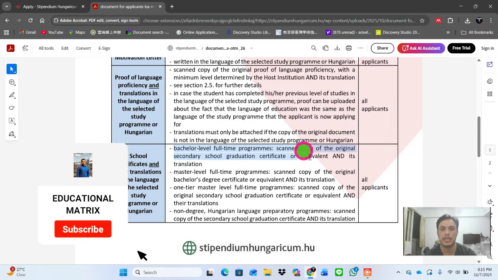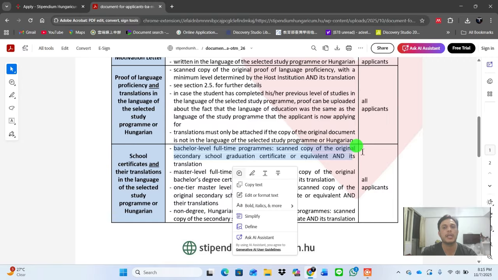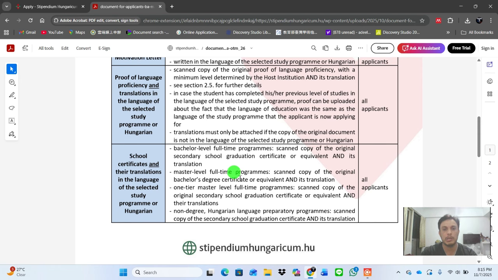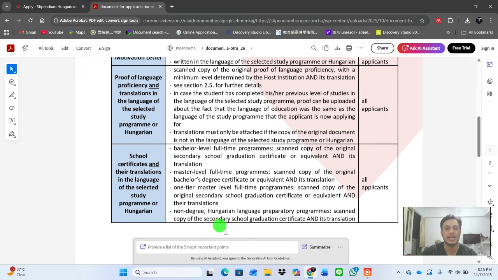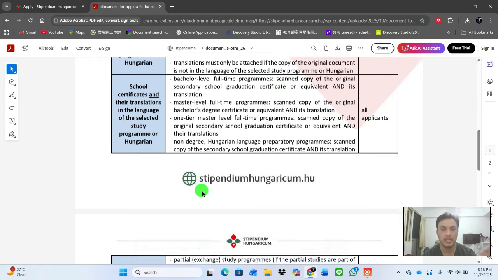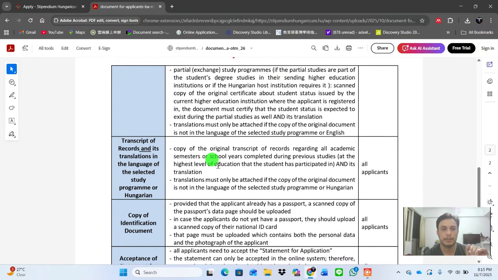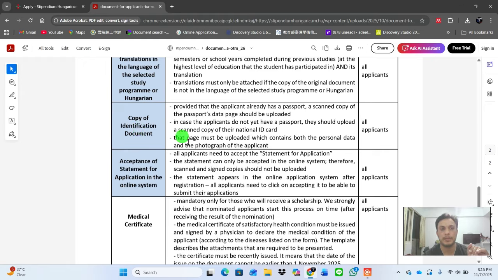For bachelor level students, you have to provide a scanned copy of the original secondary school graduation certificate or equivalent, with translation. Master level students will provide both bachelor and intermediate school information, and doctoral students will provide master and bachelor degrees. Non-degree language preparatory program students provide a scanned copy of their secondary school graduation certificate. You can read all of these things. Then there are the transcript record and a copy of an identification document.